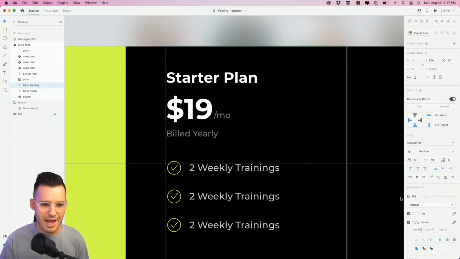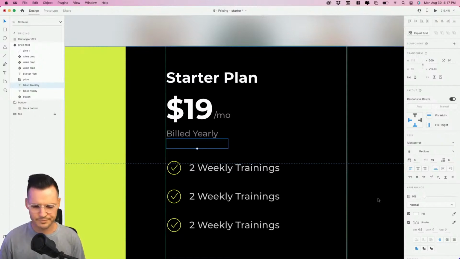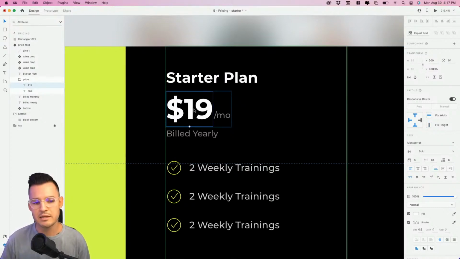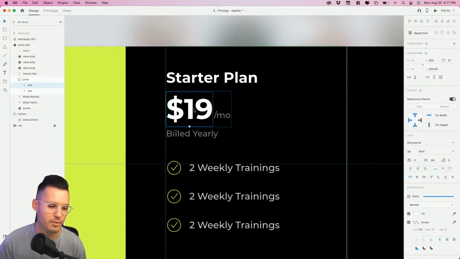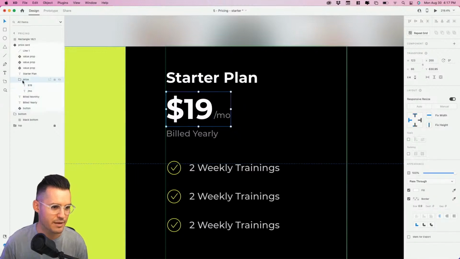Now what we're going to do is hide monthly right off the bat. I don't care what these say. You could fix all those and fill those in later on in your own time. But we're also going to need to change the time. Now, we could just change the number. We could totally just change the number, but that wouldn't really be fancy, would it? We can be a little fancier than that.